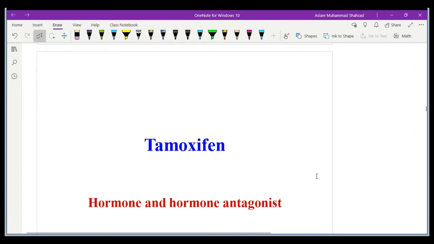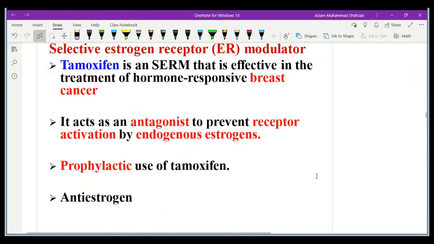Today we are going to discuss tamoxifen, which comes under the classification of hormones and hormone antagonists. Tamoxifen is known as a selective estrogen receptor modulator, SERM, that is used for the treatment of hormone responsive breast cancer.